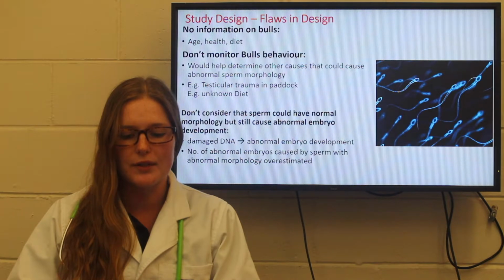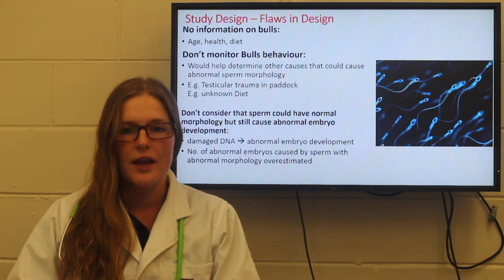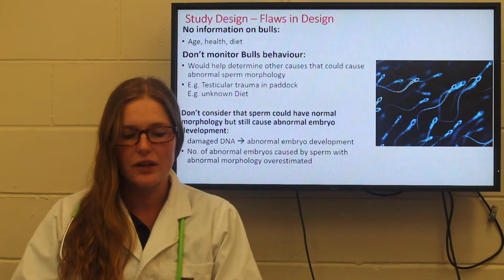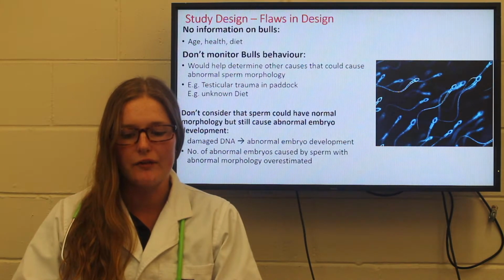Environmental temperature could cause an unintentional insolation, and inadequate diet or trauma could affect fertility. The last flaw identified in the design was that the authors didn't consider that sperm with normal morphology could also cause abnormal embryo development due to containing damaged DNA.